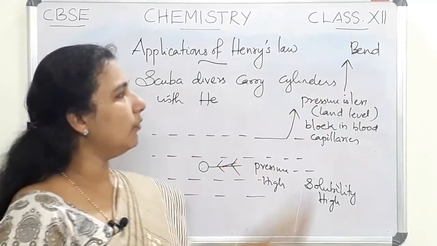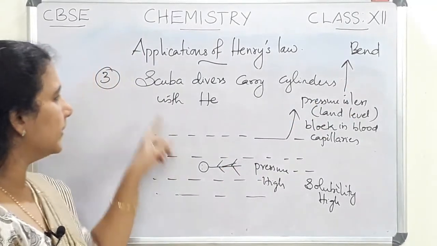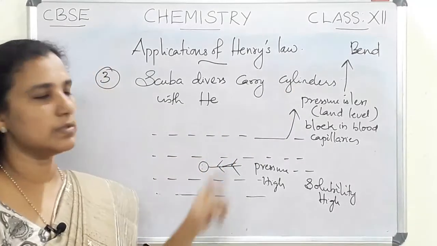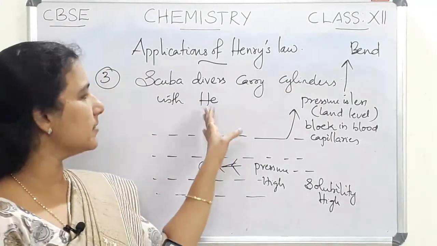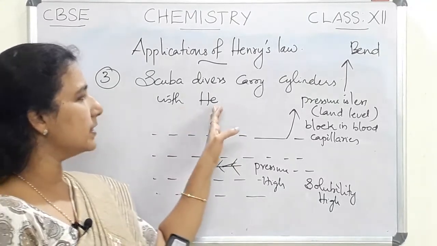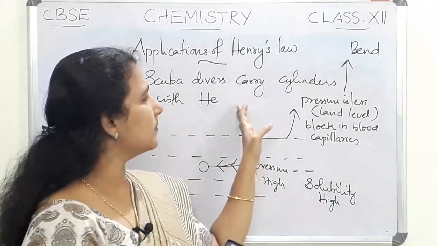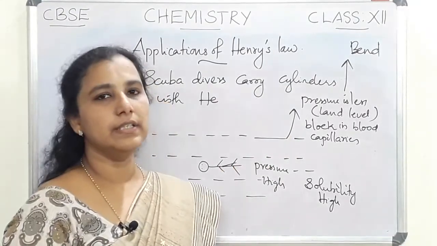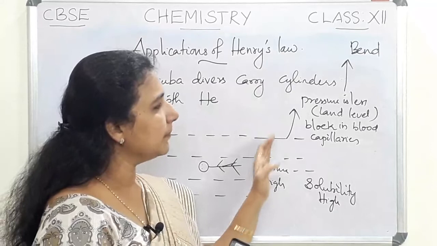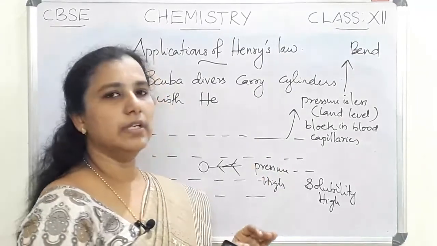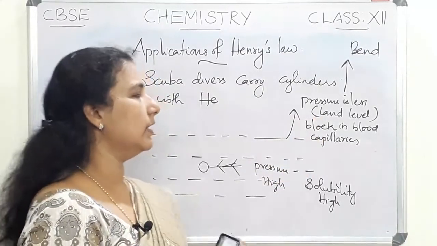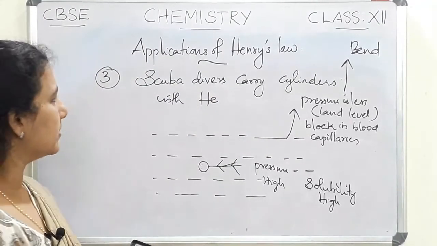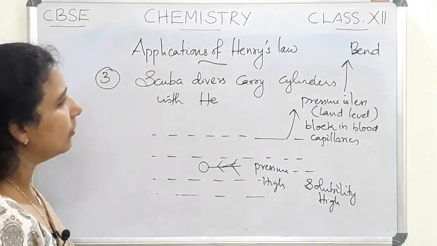So in order to avoid the bends, they carry oxygen cylinders with helium. A fixed percentage of helium, oxygen and nitrogen is present in their cylinder. That is actually the normal level of gases at land level, and that is what the scuba divers carry. So this is the third application of Henry's law.